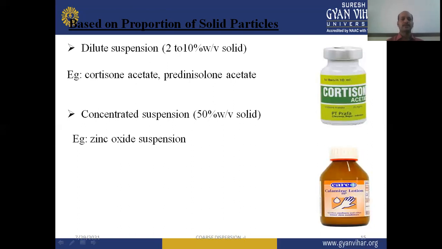And in concentrated suspension, the solid particles are more than in the dilute suspension. The concentration of solid particles in the dispersed phase is more, like 50% weight by volume solid is present in the concentrated suspension, like zinc oxide suspension. So this is the classification of suspension which is based on the concentration or proportion of solid particles present in the suspension.